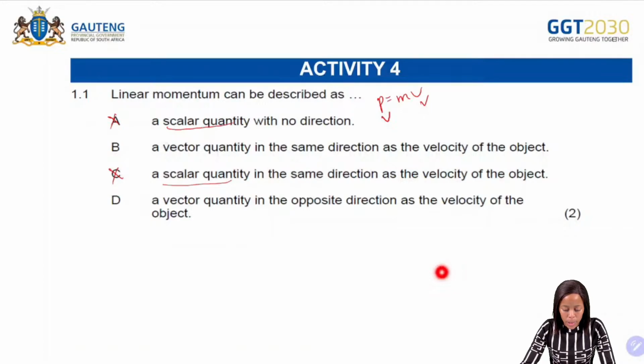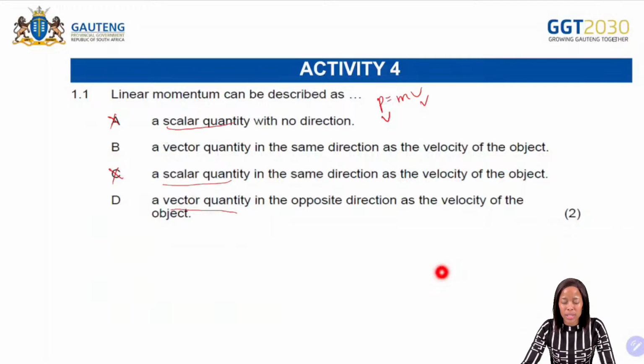Then option D says a vector quantity in the opposite direction as the velocity of the object. This one says it is a vector quantity, so that is correct. Momentum is a vector quantity.